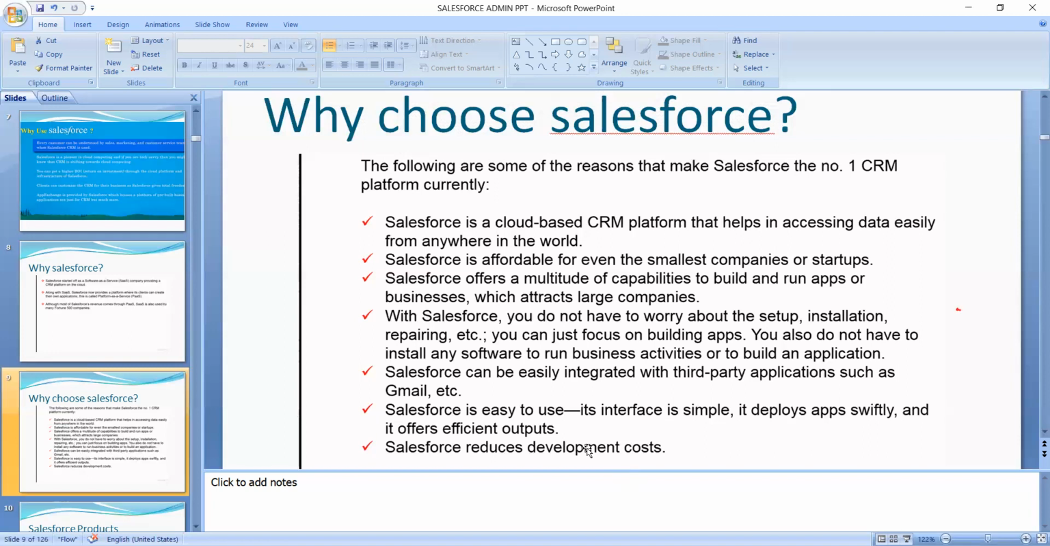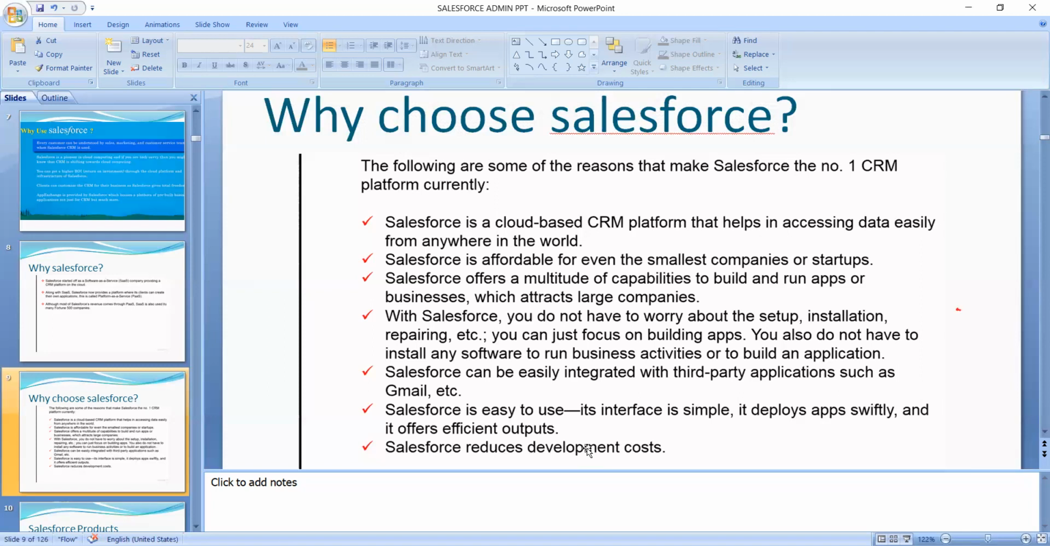And here Salesforce can easily integrate with third-party applications such as Gmail. Here, you see, access is there for third-party apps. It will be there for Salesforce. And Salesforce is easy to use. That's the thing. It is easy to create applications, easy to create apps and everything. It is easy. That's the thing. It is generating more demand now. Its interface is simple, it deploys apps swiftly, and it offers efficient output here.